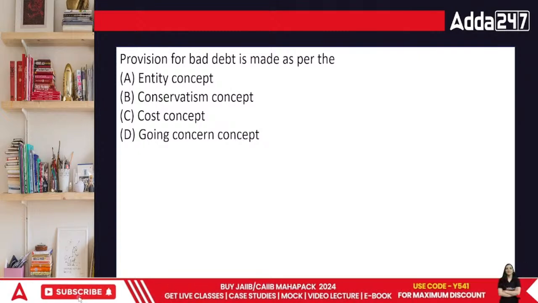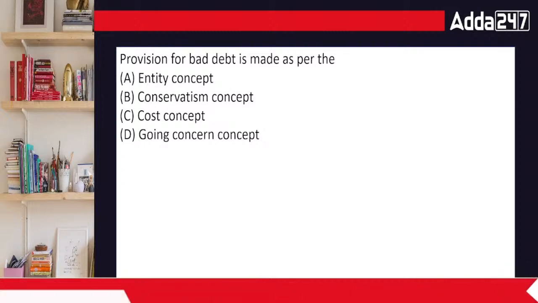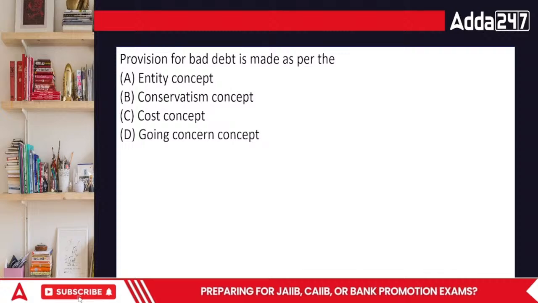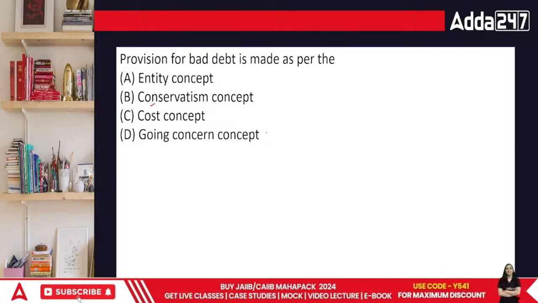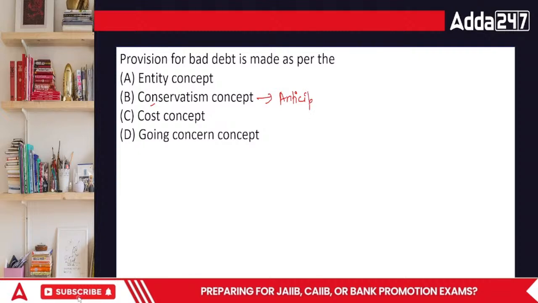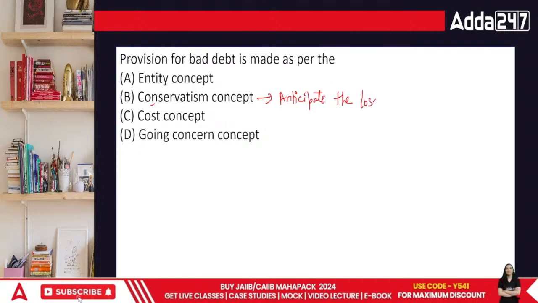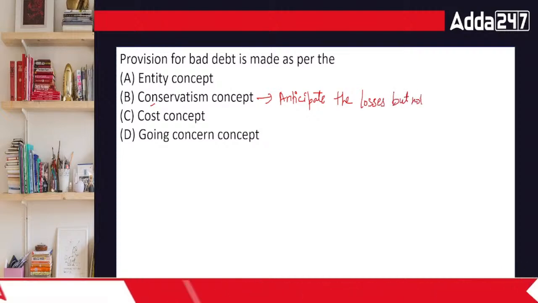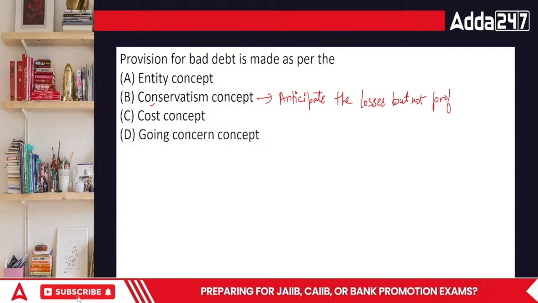Provision for bad debt is made as per entity concept. Entity is basically business, and businessman are different. Conservatism means prudence. Prudence means anticipate the losses but not profits.